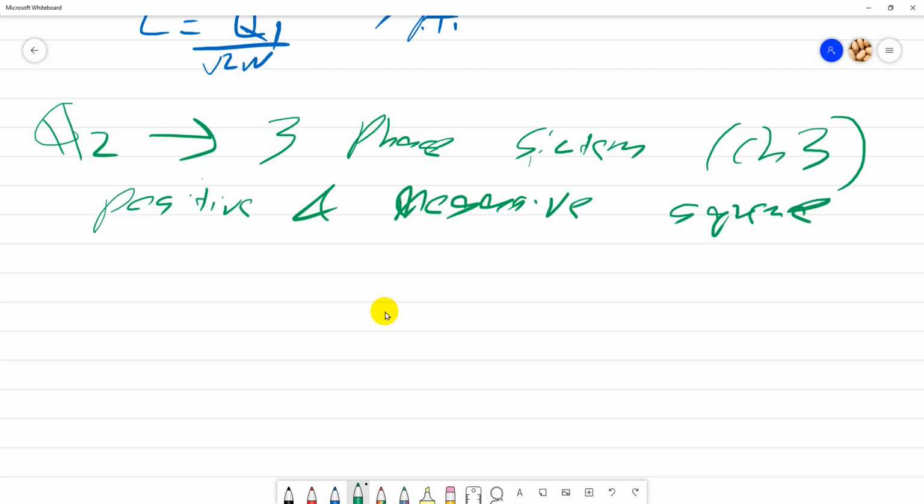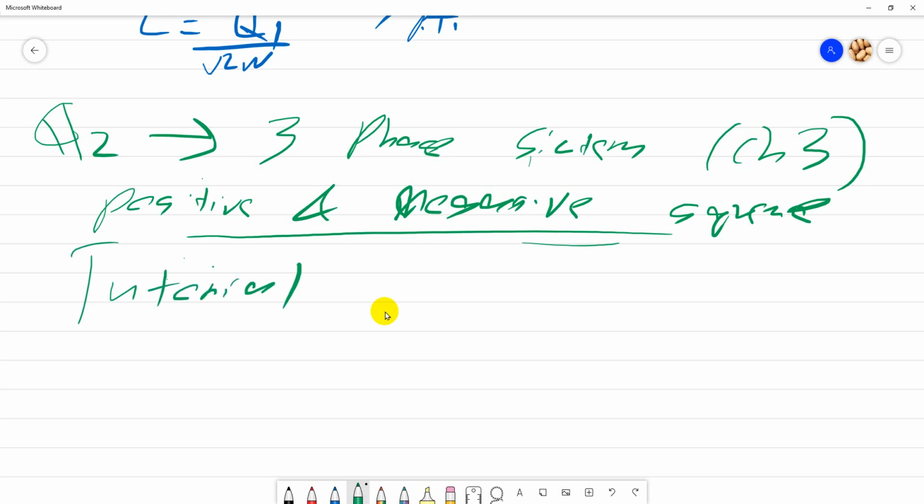Remember the equation, the relationship between positive and negative sequence. All of this is in the slide. Make sure you understand how to do this, and then check back assignment 2.